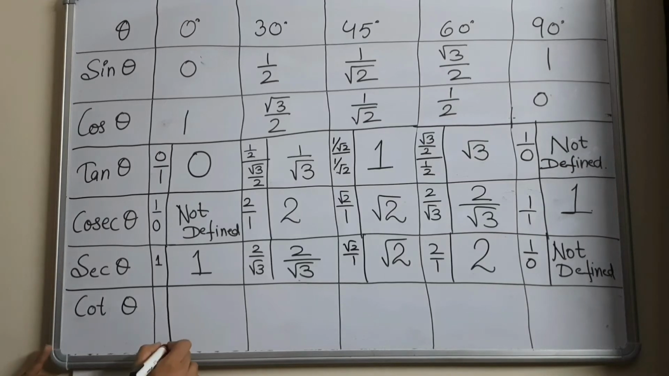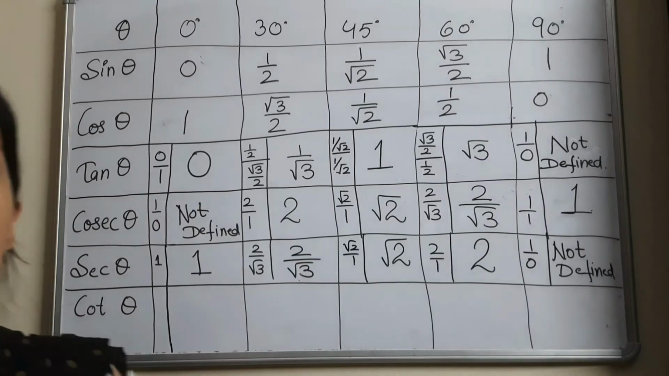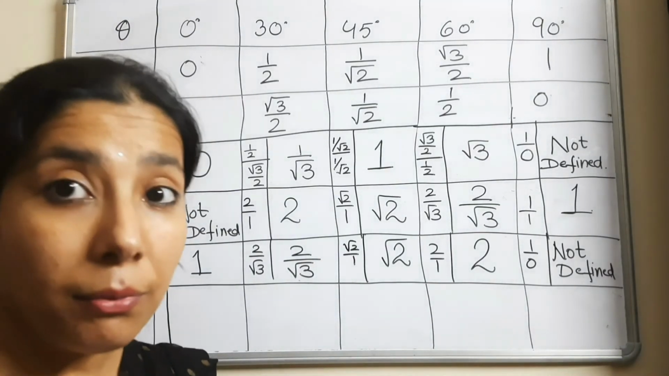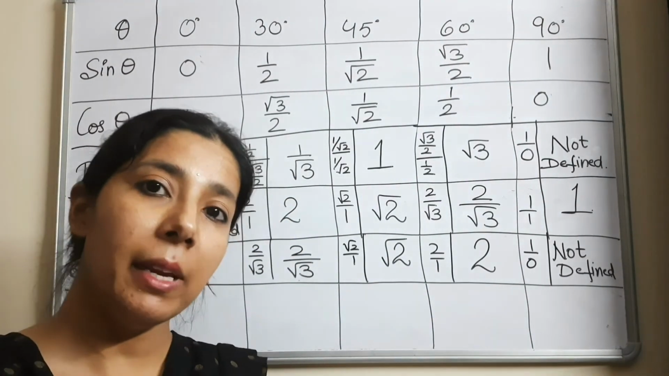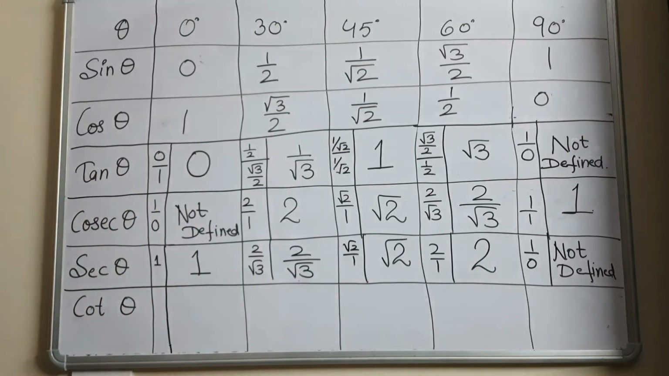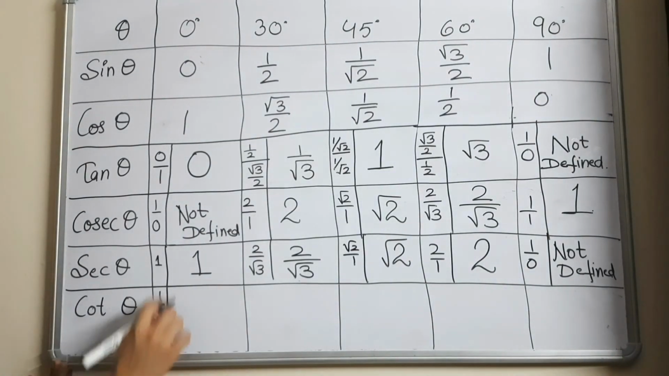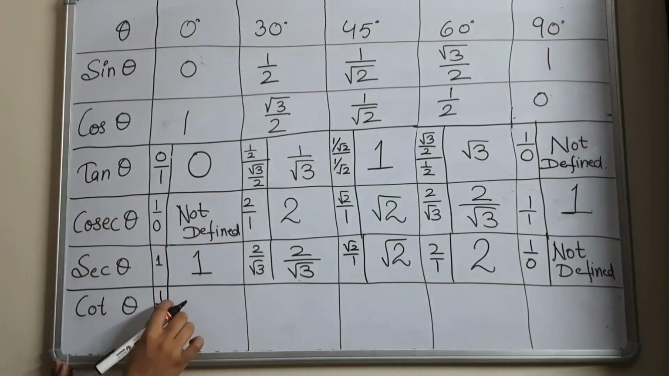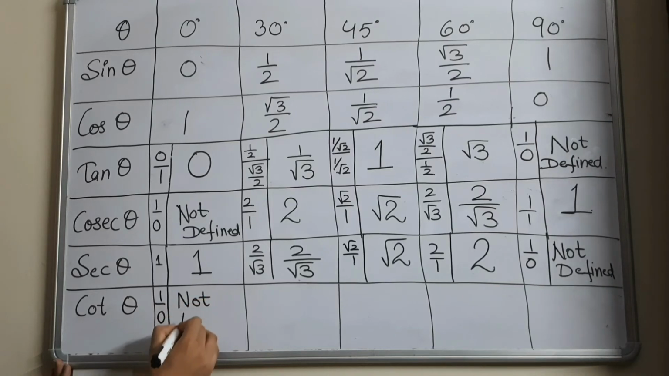So the last is cot theta. What is cot theta? I told you that cot theta is a reciprocal of what? Cot theta is a reciprocal of tangent theta. So if you do the reciprocal of the tangent trigonometric ratio, what you will be getting? You will be getting the cot theta. So let's see how we will be doing this. 0 by 1 can be written as 1 by 0. So again, this is 0 by 1. I reciprocate it, 1 by 0. So 0 is coming in the denominator. So this value will be not defined.